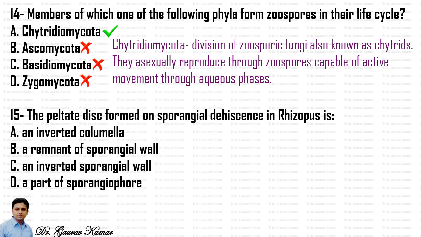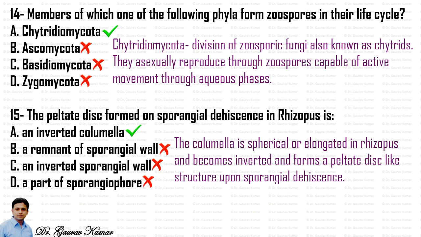Next question, the peltate disc formed on sporangial dehiscence in Rhizopus is... So this is a very direct question. The columella is spherical or elongated in Rhizopus and becomes inverted and forms a peltate disc-like structure upon sporangial dehiscence. So the answer is the first one, that is the inverted columella.